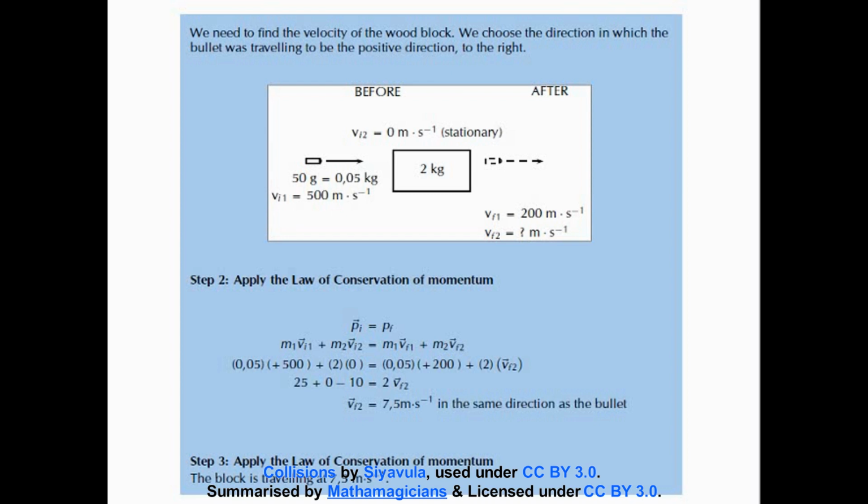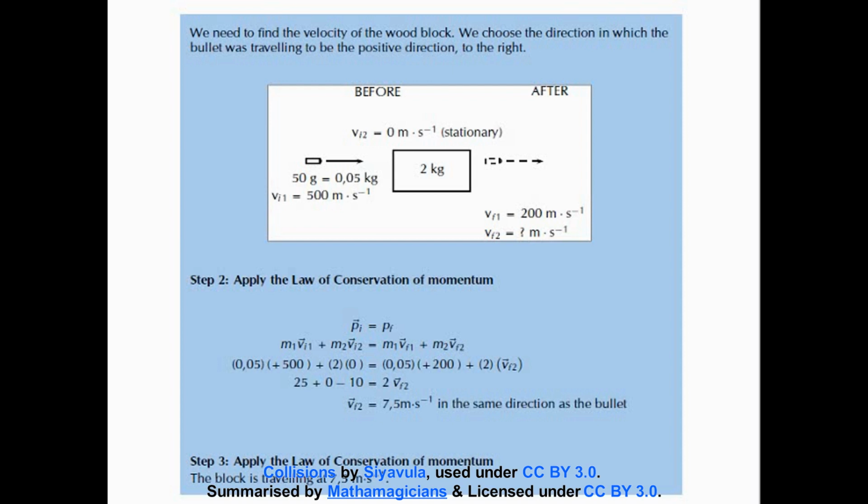After subbing in our values, vf2, our final velocity of the wood, was unknown. And once we plug in our values, rearrange them and punch them on the calculator, we get the final velocity of the wood to be equal to 7.5 meters per second in the same direction as the bullet.